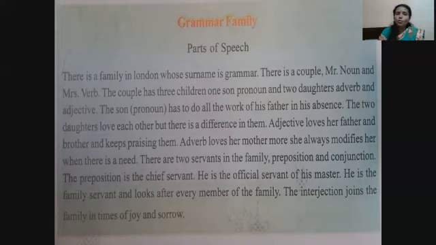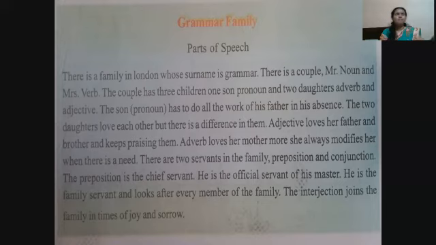They have 3 children. One son, whose name is Pronoun, and 2 daughters. One daughter's name is Adverb and the other daughter's name is Adjective.